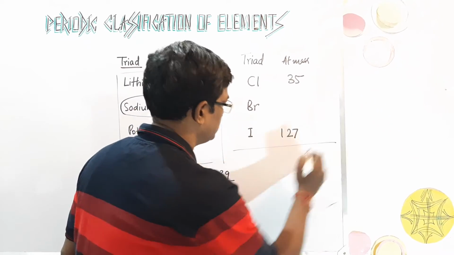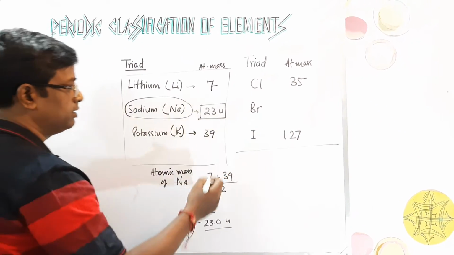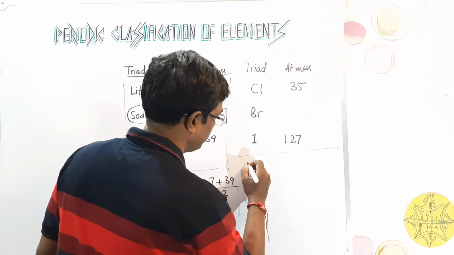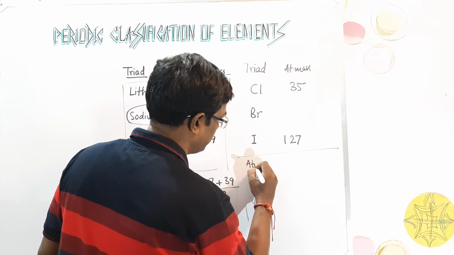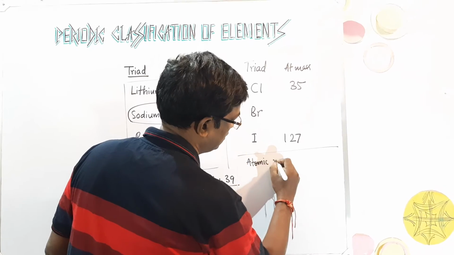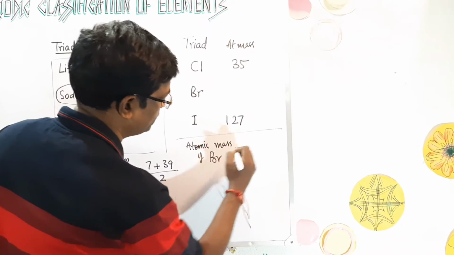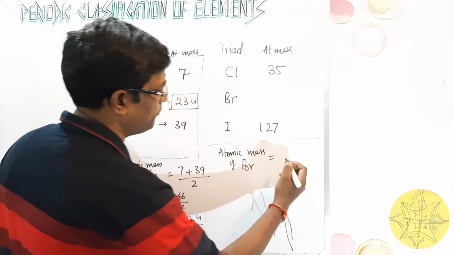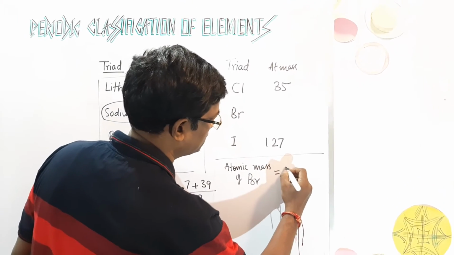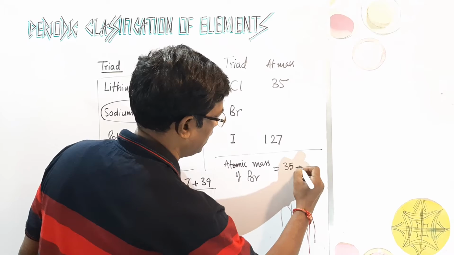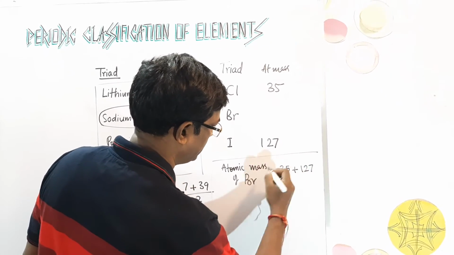Now he used the same formula to find the atomic mass of bromine. So the atomic mass of bromine was found to be the average of the first, here the atomic mass of chlorine, and the last one, 127, that is iodine.